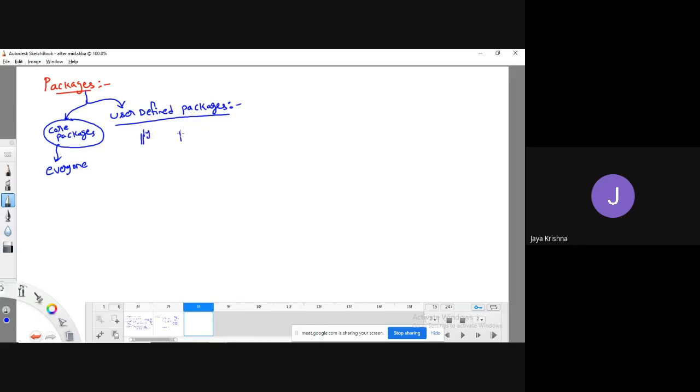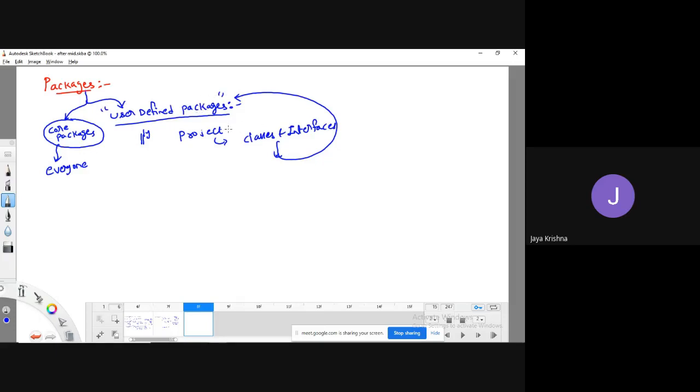Similarly, there is a project. This project contains a collection of classes and interfaces and sub packages also. If we think that there are some classes or interfaces which are common for the entire project, then we must make them and place them in user defined packages.